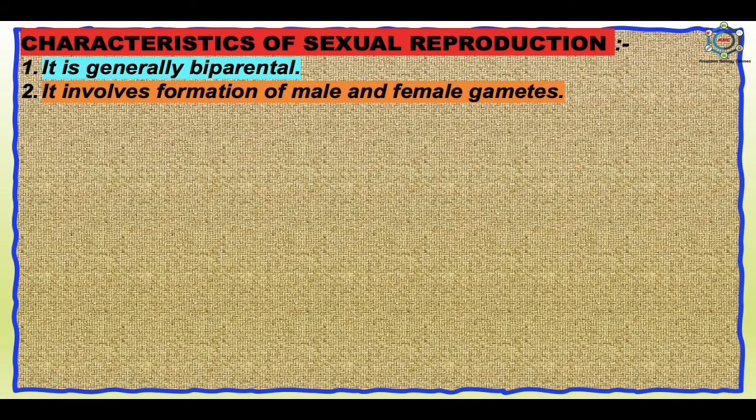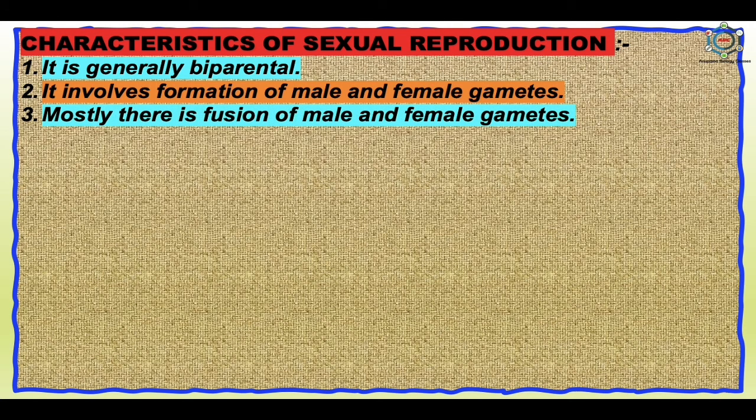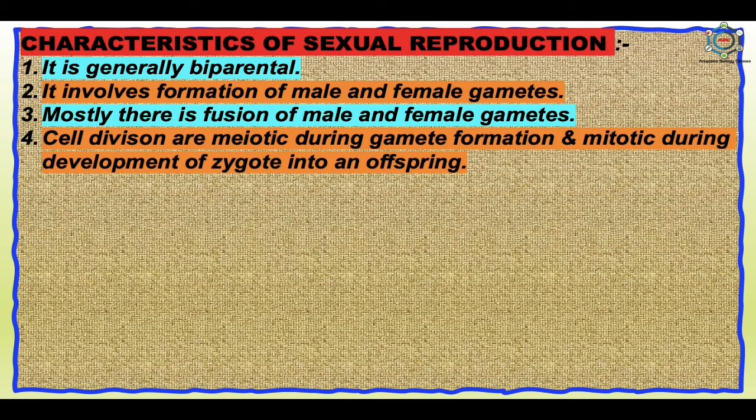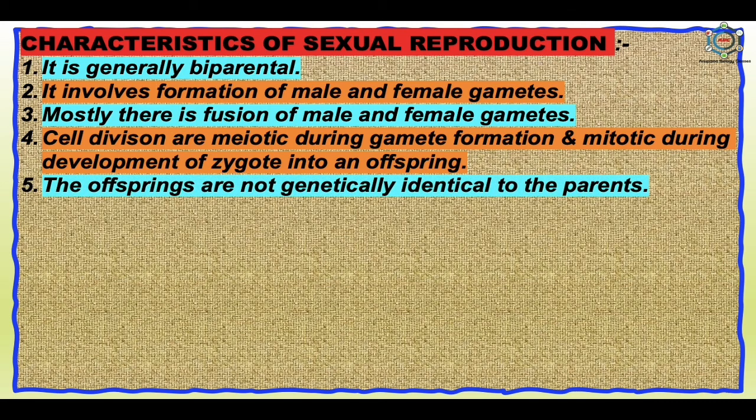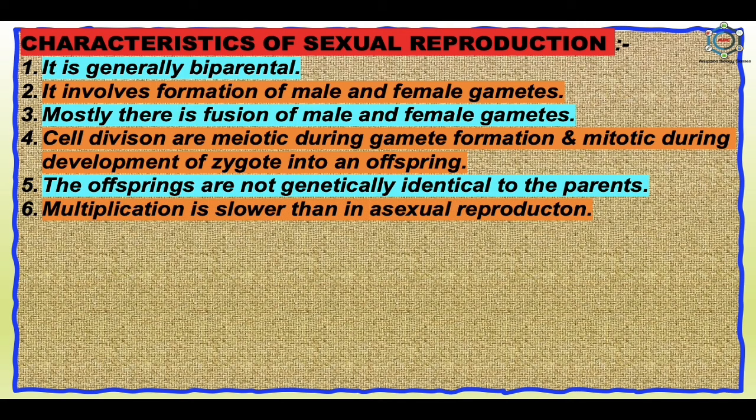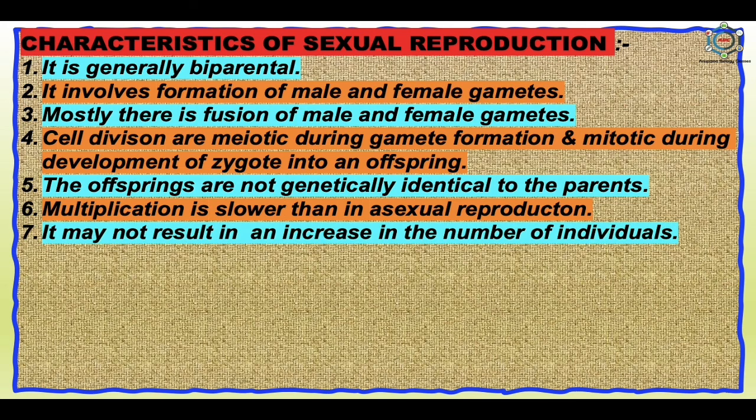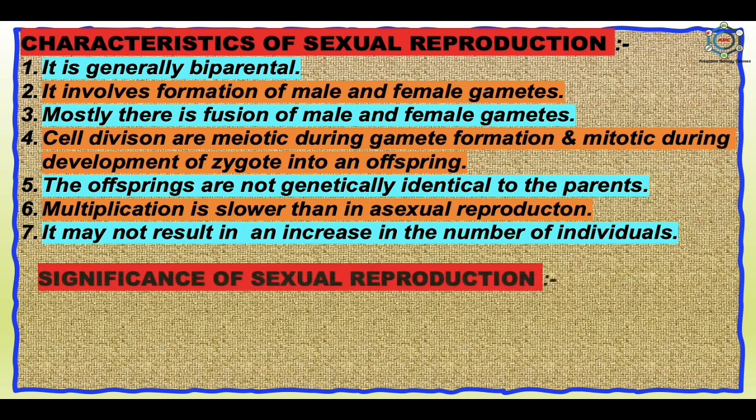Now, the characteristics of sexual reproduction. It is generally biparental. It involves formation of both male and female gametes. Mostly there is fusion of male and female gametes. Cell division is meiotic during gamete formation and mitotic during development of the zygote into an offspring. The offsprings are not genetically identical to the parents. Multiplication is slower than in asexual reproduction, and it may not result in an increase in the number of individuals.